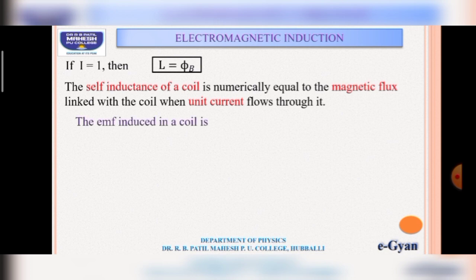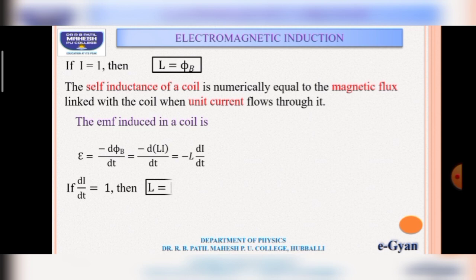We have another equation. The EMF induced in the coil is given by E equal to minus d phi by dt, which is equal to minus d of L I by dt. Substituting the value of phi, we get minus L di by dt.